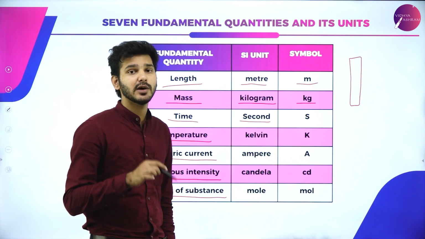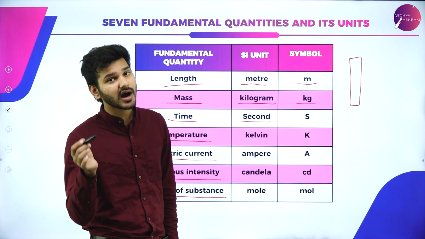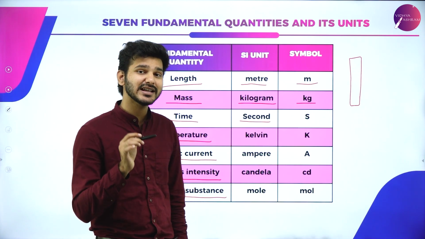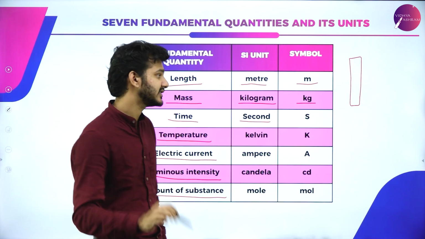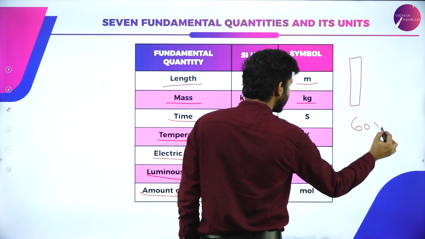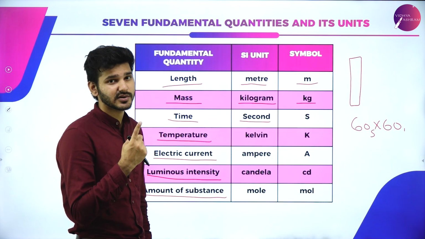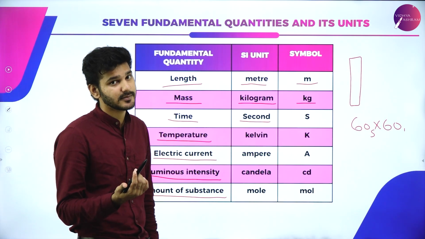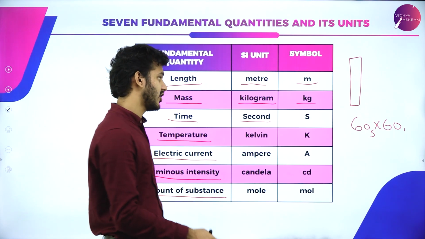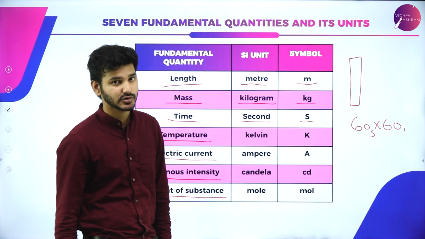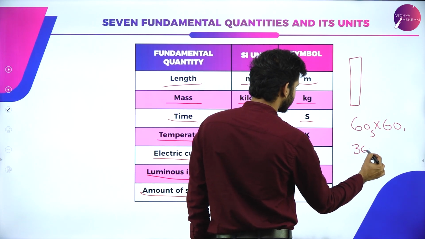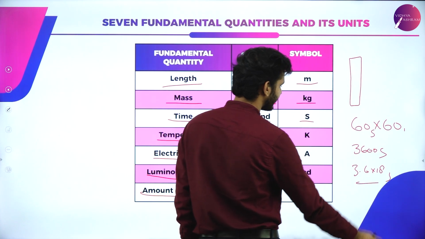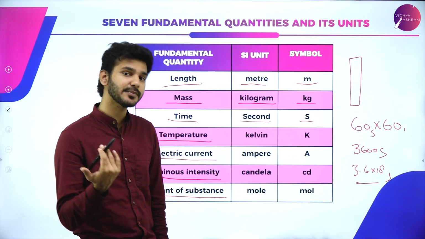Time is how long you take. If you say that a movie was finished in 60 minutes or 1 hour, the way you express that scientifically is that the movie was completed in 3600 seconds. That is 60 into 60. 60 seconds is 1 minute and 60 minutes is 1 hour, which means 60 into 60 will give you that particular time amount in seconds, which you have to express scientifically. So it is 3600 seconds, or simply 3.6 into 10 raised to 3 seconds. That is how you scientifically represent that data.